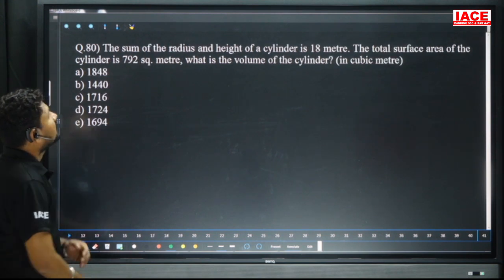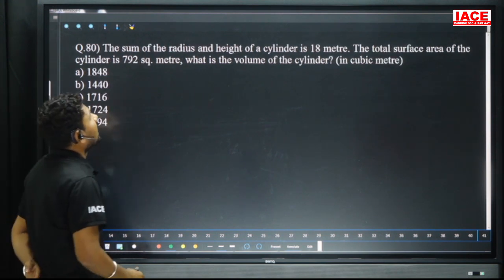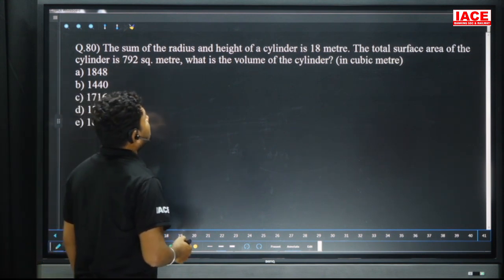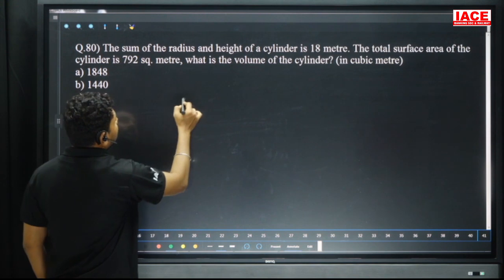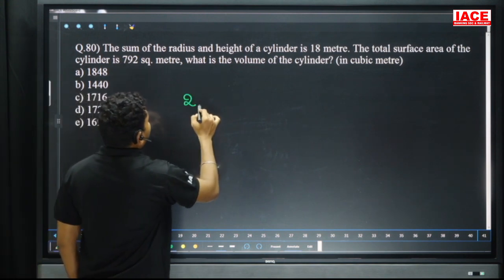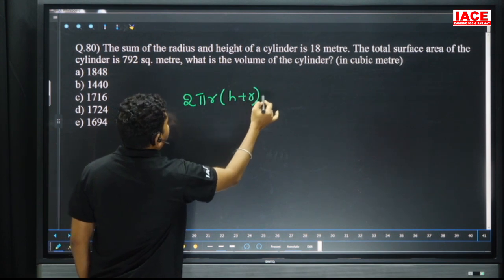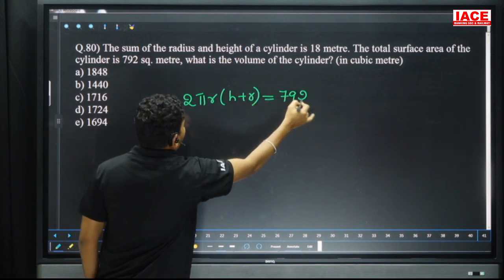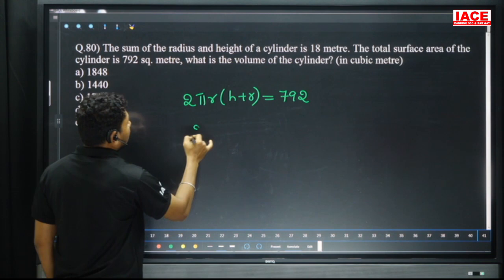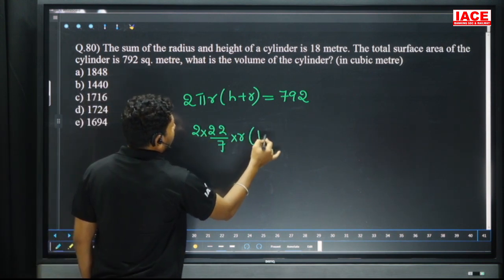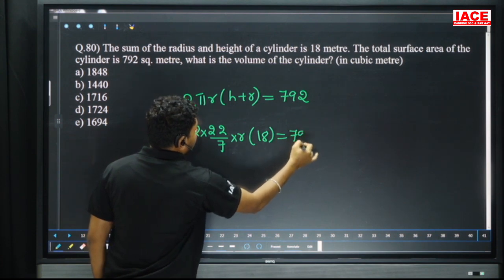Next, the sum of the radius and height of a cylinder is 18 meters. So here height plus radius value is 18. The total surface area of the cylinder is 792. Total surface area formula is 2 pi r into h plus r, which is equal to 792. But h plus r value we know, 2 into 22 by 7 into r into 18 equals 792.